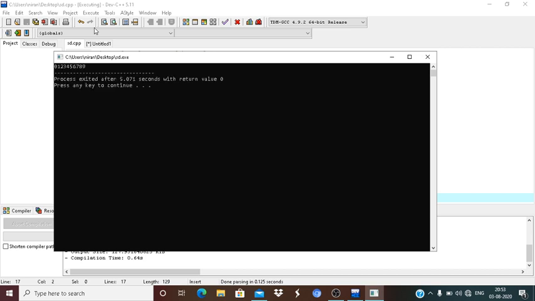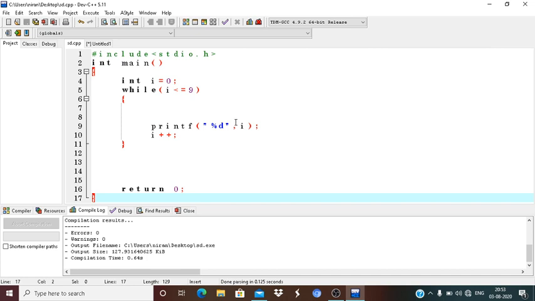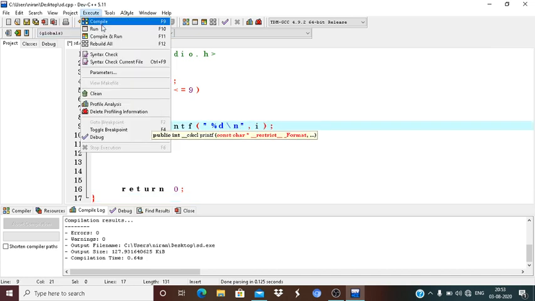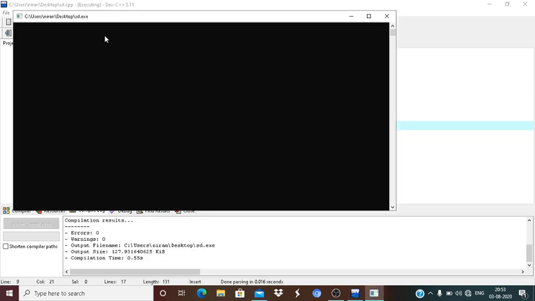So this is the output. I use an escape sequence for better understanding. It takes some time. Okay, so it is out. So what is the output? 0, 1, 2, 3, 4, 5, 6, 7, 8, 9.